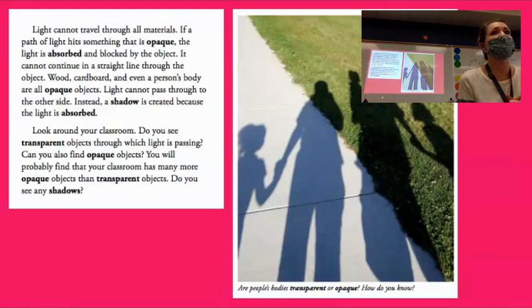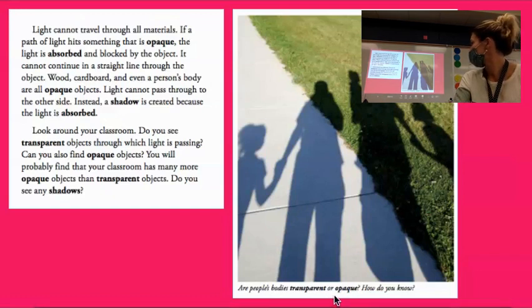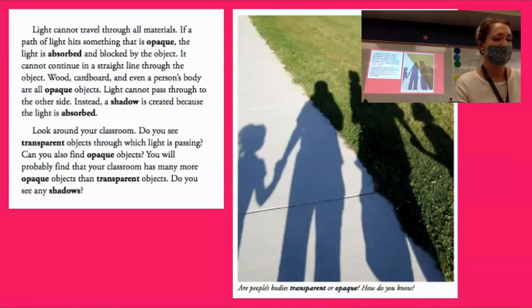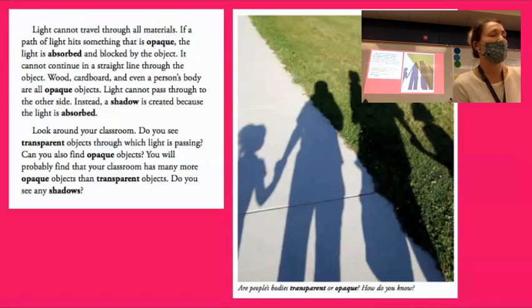We are now going to be on page 16 and 17. What pages? 16. Yes, Anna. What is the word here? Opaque. Good. So on page 16 and 17, we are going to be reading a little bit more about that idea of transparent. Everybody take a moment to read the caption to yourself on page 17 before we read it together. Zena already asked, what is that OP word? That is the word opaque. It's kind of a different one. It's one you kind of just have to see and know. Opaque. Let's read it. Are people's bodies transparent or opaque?